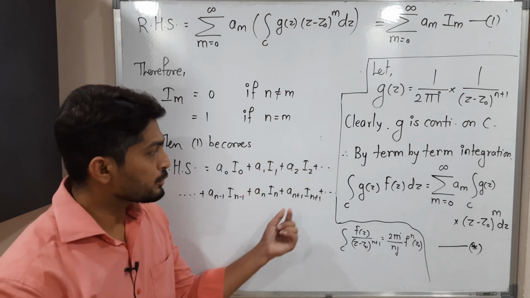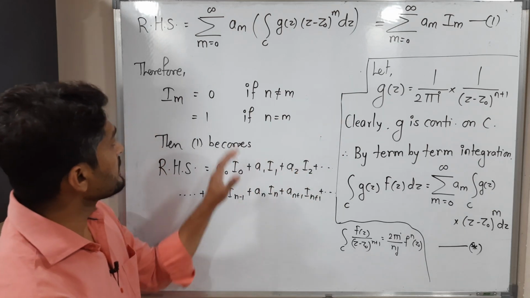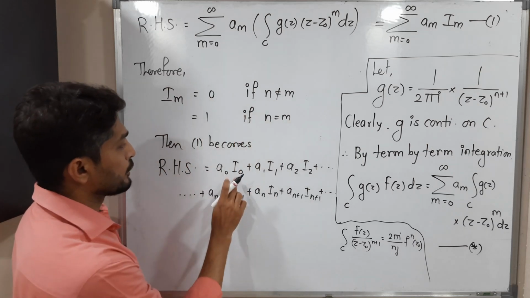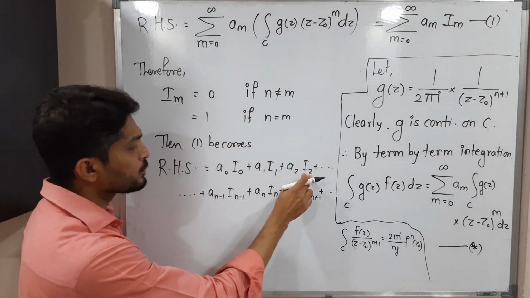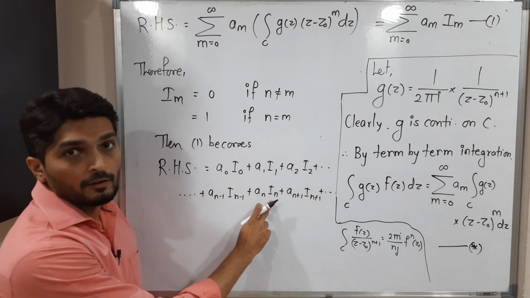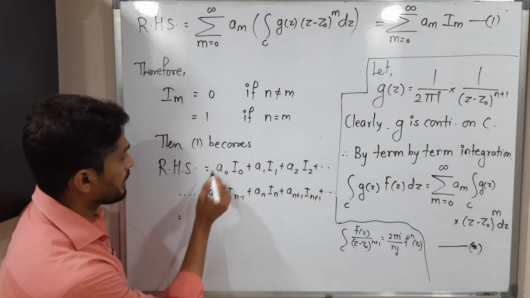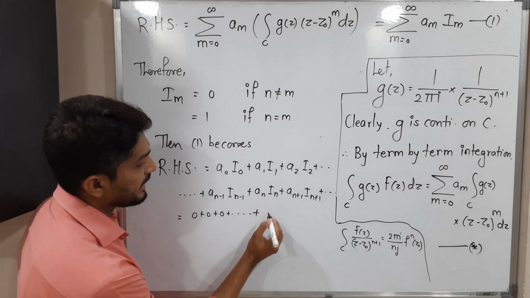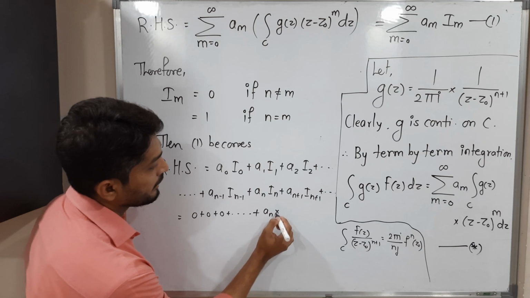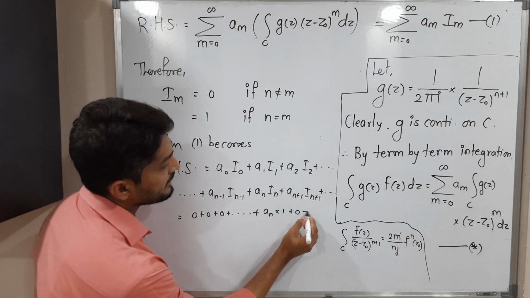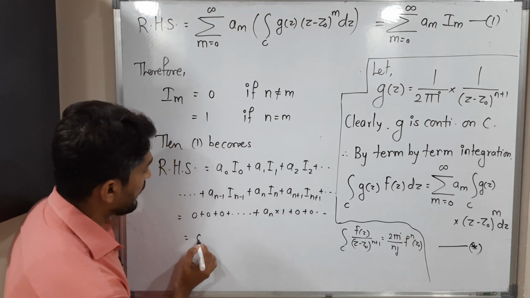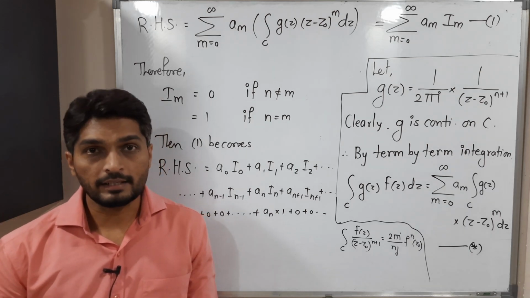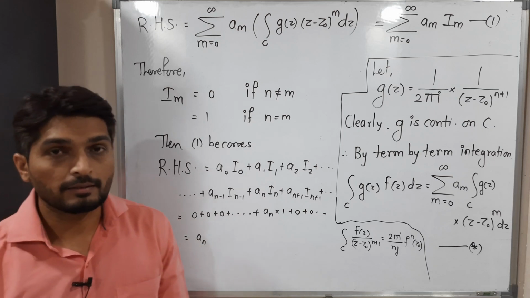Infinite terms are there, so I write dots. This conclusion says if n is not equal to m, the value is 0. That means I0 is 0, I1 is 0, I2 is 0, all are 0 except In, which is 1. So we get 0 everywhere except an into 1, and the remaining are 0 again. So obviously its value is an. We have already calculated the value of the left hand side, and we have got the value of the right hand side.